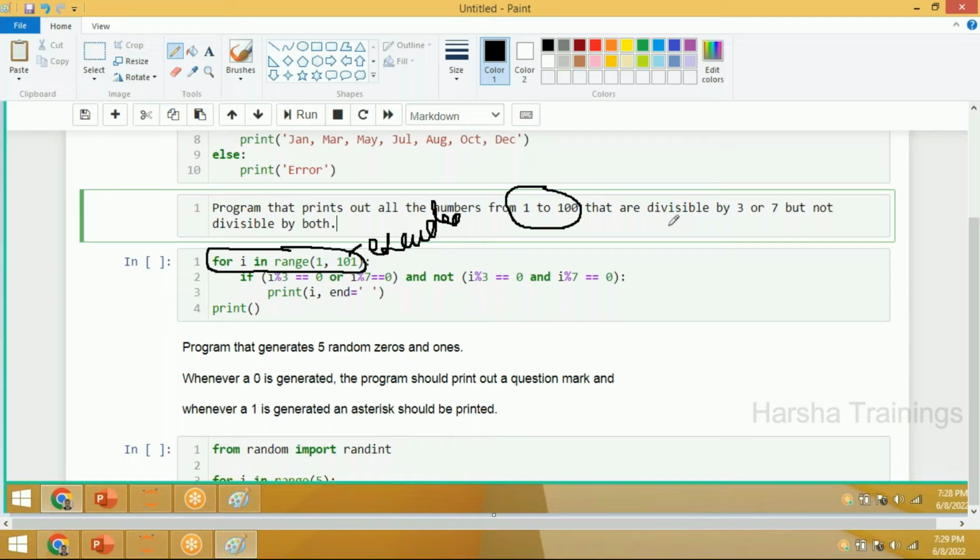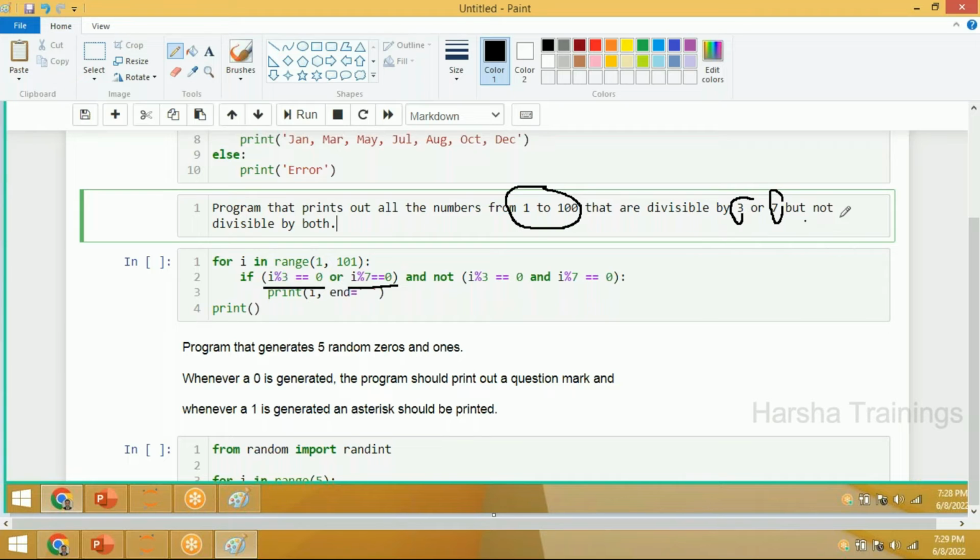Then my condition is whatever value I'm storing in a variable called i, it should be divisible by 3 or 7. What is the logic for that? i mod 3 double equal to 0 or i mod 7 double equal to 0. Divisible means mod 3 equal to 0.